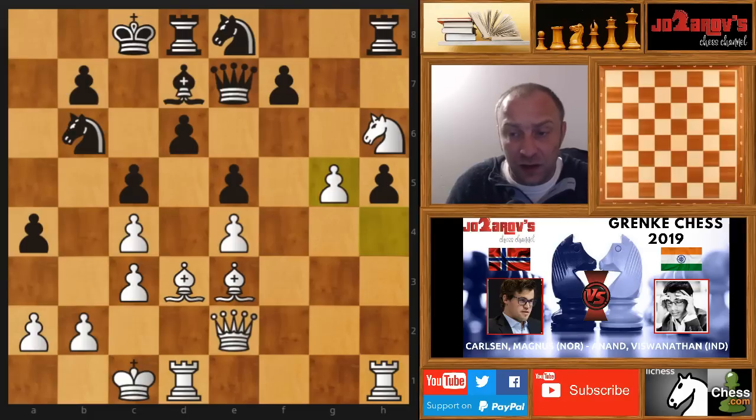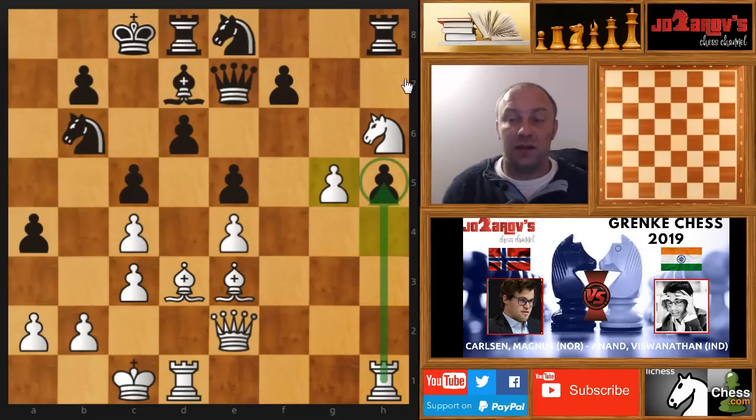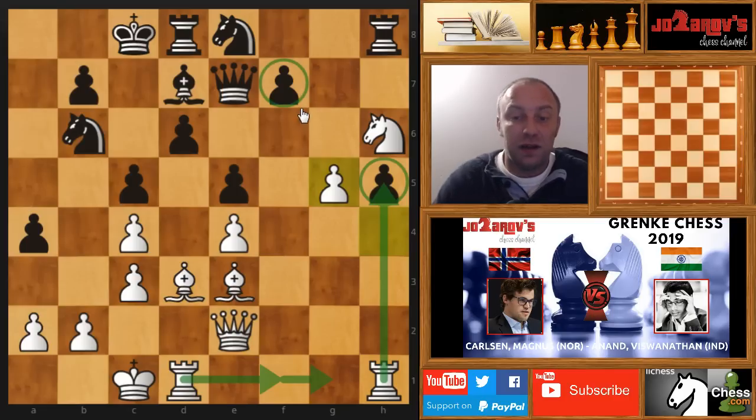If you take, then here we can simply take h takes g5, and here you see this h5 would be hanging, and still we would have a really flexibility in the continuation of the attack on the king side. Rook on f1 would be idea, rook on g1, and similar ideas. In the next move, of course, we can take the pawn. We can simply challenge this weakness. So I think here Magnus would have really nice flexibility in the attack.